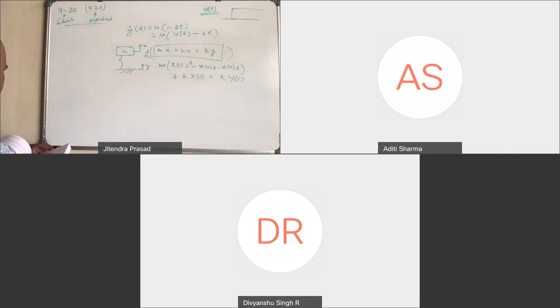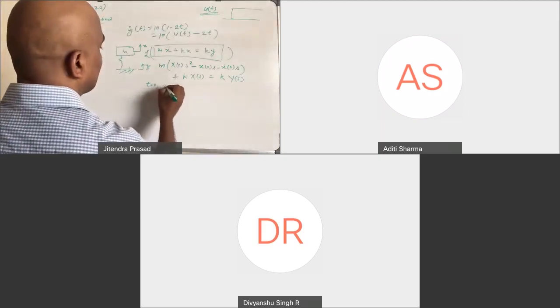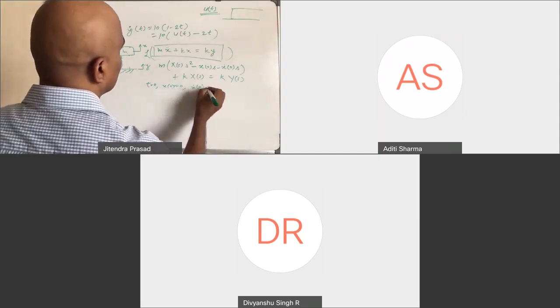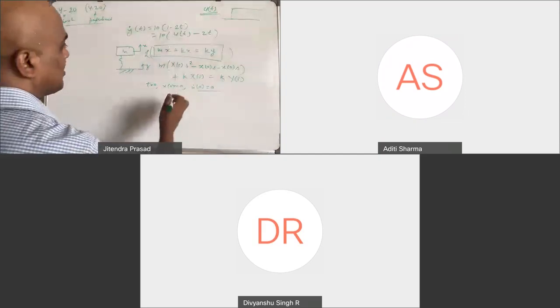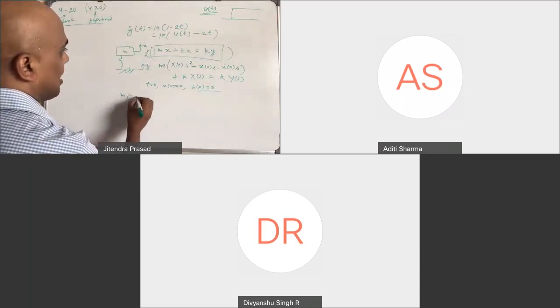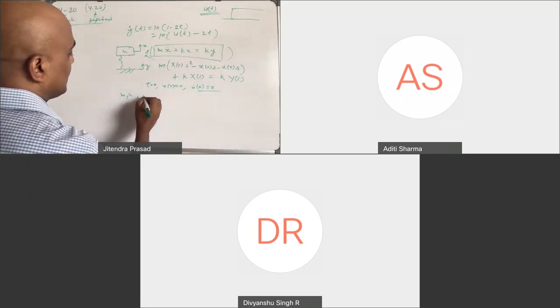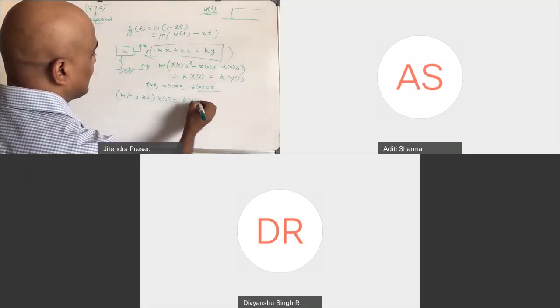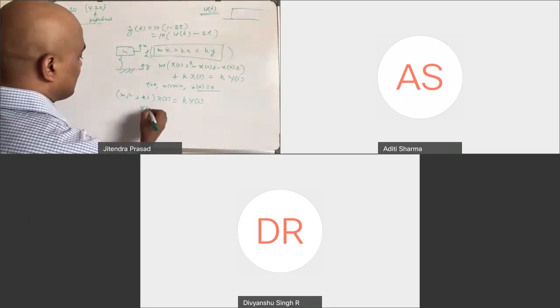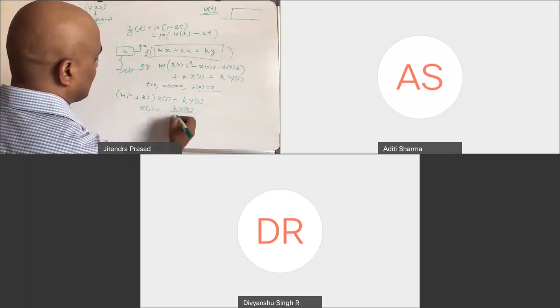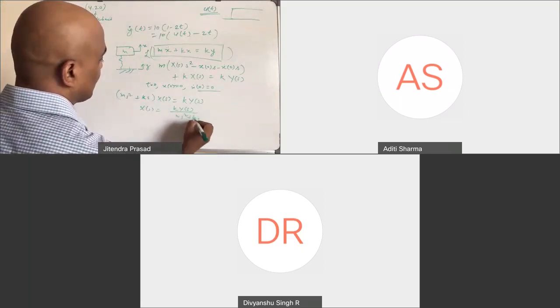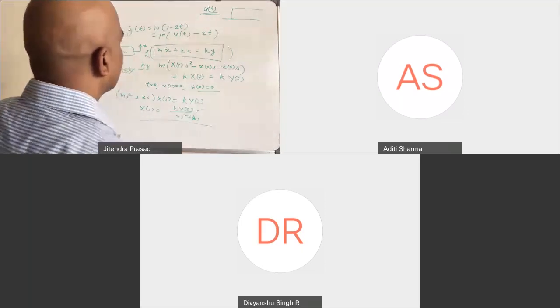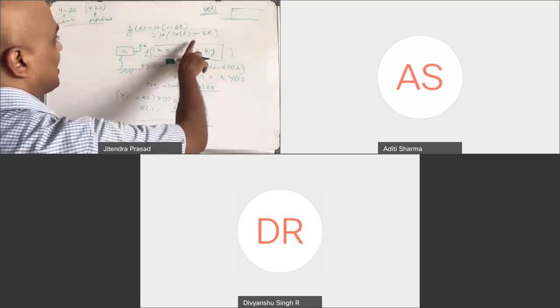Now in this case, you can assume that at t equal to 0, the values x not equal to 0, x dot not equal to 0, you can assume like that. And hence what you get is (ms² + k)s times X(s) equal to k Y(s), and X(s) will be k Y(s) divided by (ms² + ks), like this one. Now the only thing is Y(s), how to find out Y(s). If you know the capital Y(s), then you will find it.